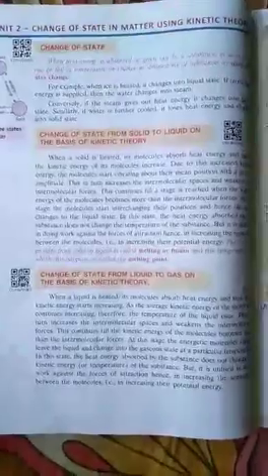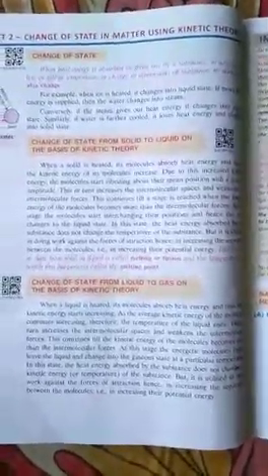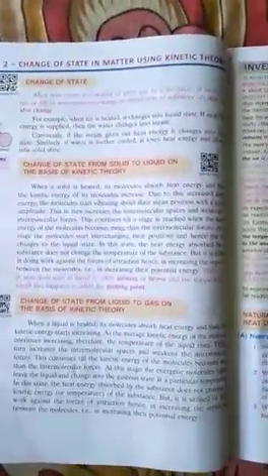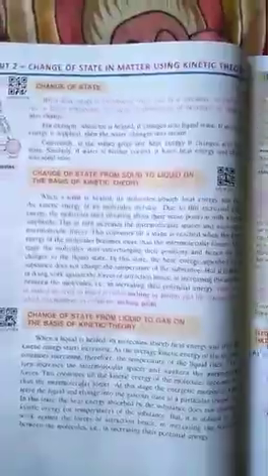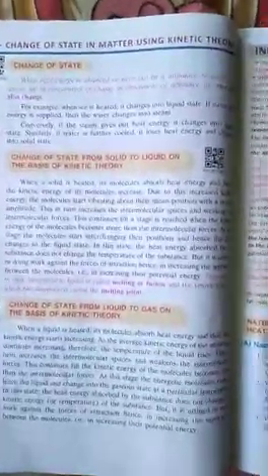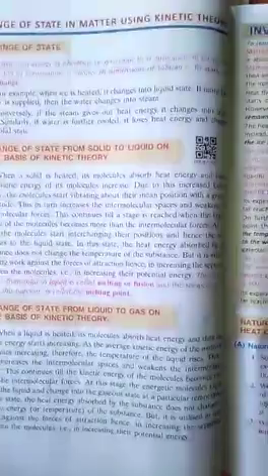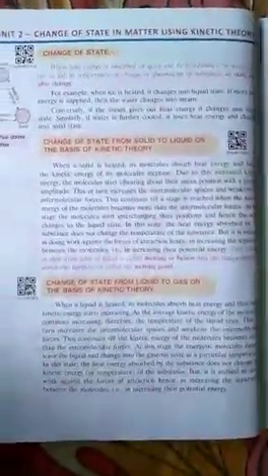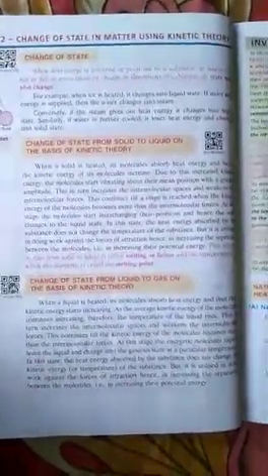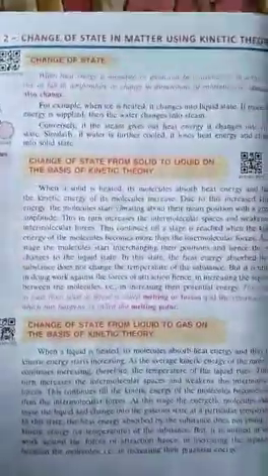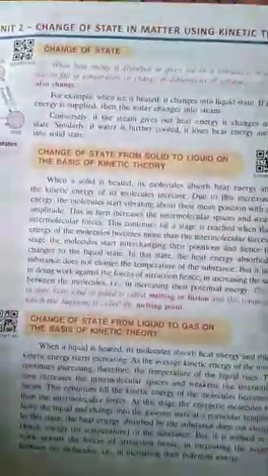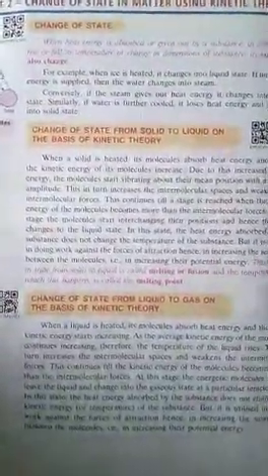The molecules will start interchanging their positions, and we know that molecules interchanging their positions is the property of a liquid. Thus the solid can be converted into liquid. This change in state from solid to liquid is called melting, and the temperature at which this happens is called melting point.